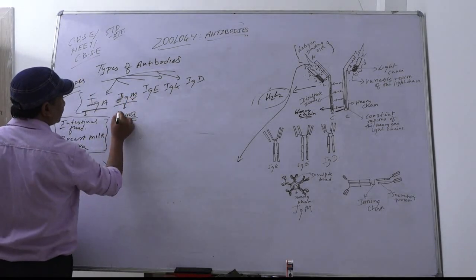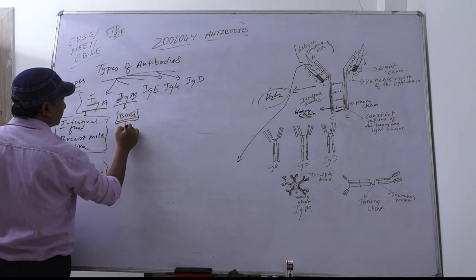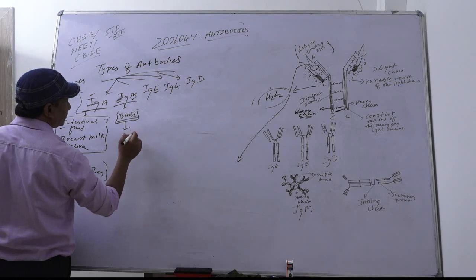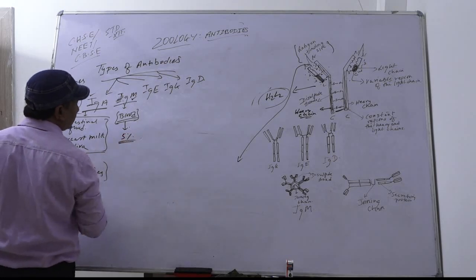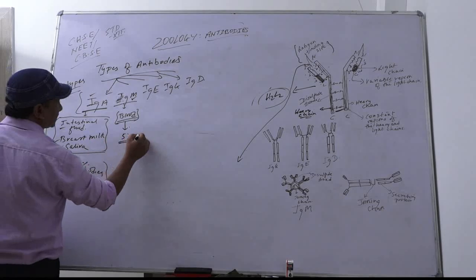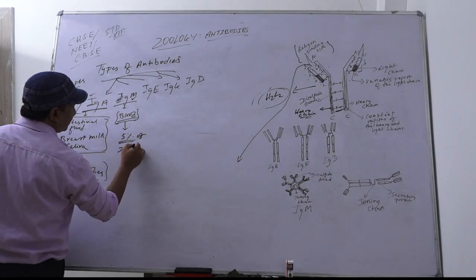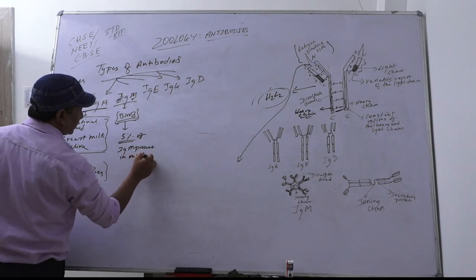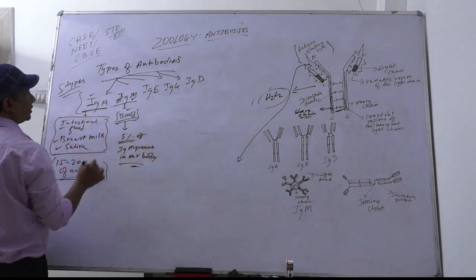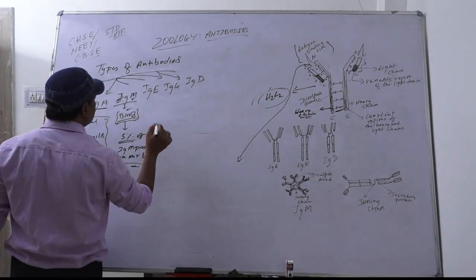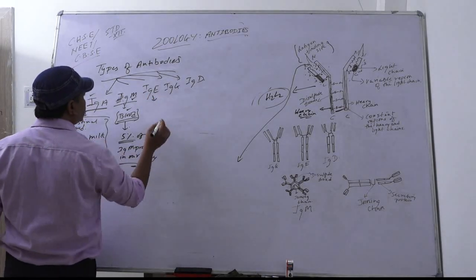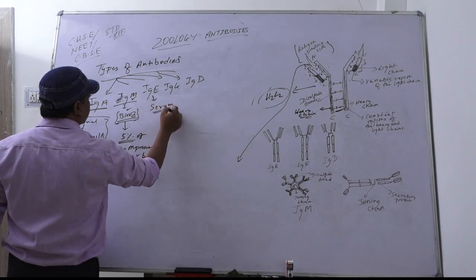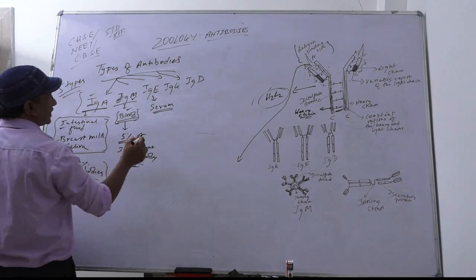Immunoglobulin M is found in blood. How much does it constitute? It constitutes 5%. So 5% of IgM is present in our body, and it is found in the blood. Next, immunoglobulin E. It is found in the serum.